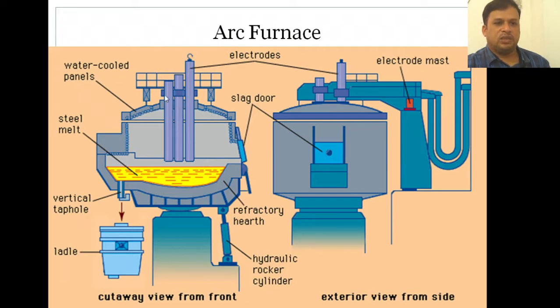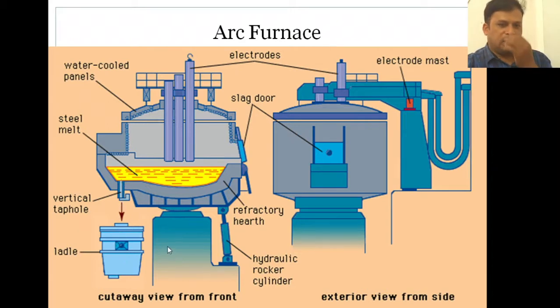These are the electrodes, and this is the slag door where the slag can be collected, and the water cooled panels are placed here. Why? Because too much heat will be there in these arc furnaces, and the steel melted is being collected here, and from that vertical tap hole whatever the melted steel can be collected into the ladle.